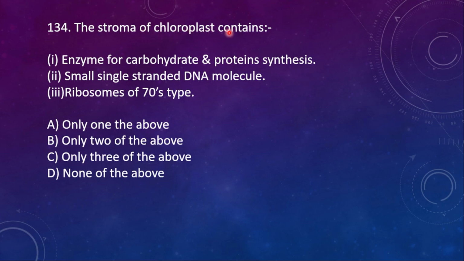134. The stroma of chloroplast contains: 1. Enzymes for carbohydrate and protein synthesis, 2. Small single-stranded DNA molecule, 3. Ribosomes of 70S type. Here how many are correct? Only 2 of them. Enzymes for carbohydrate and protein synthesis and ribosomes of 70S type. Small single-stranded DNA it won't have, it has a double-stranded DNA molecule.